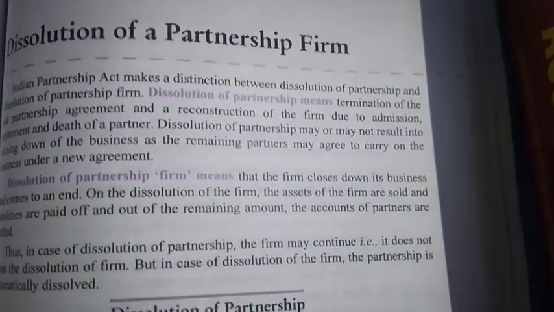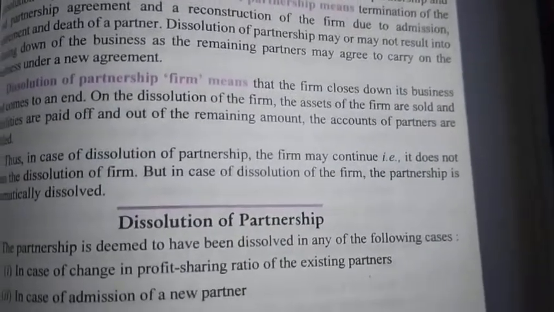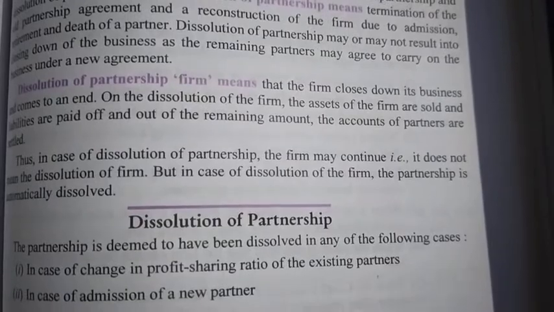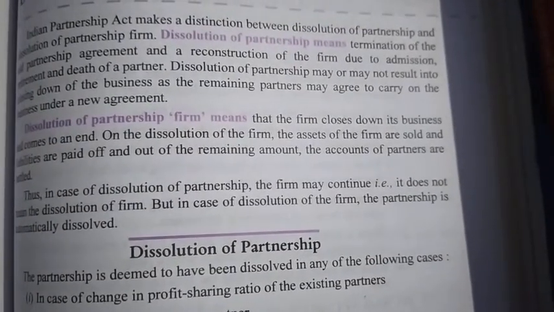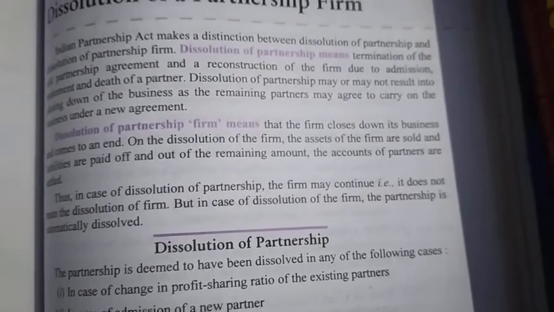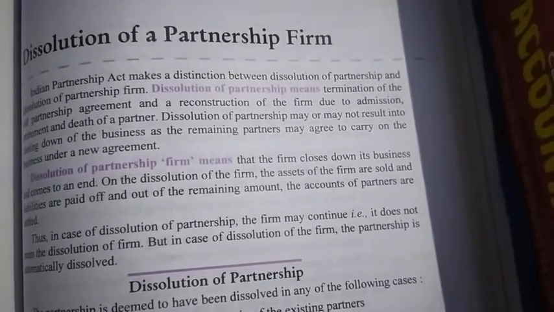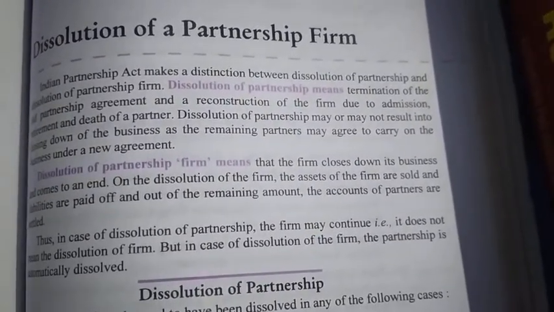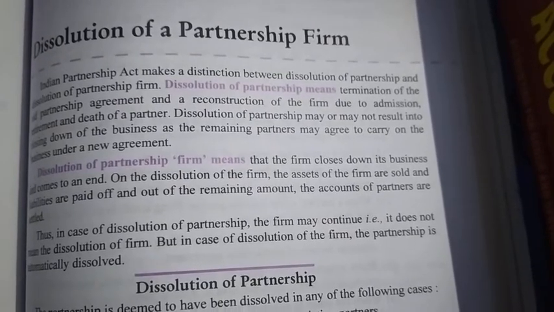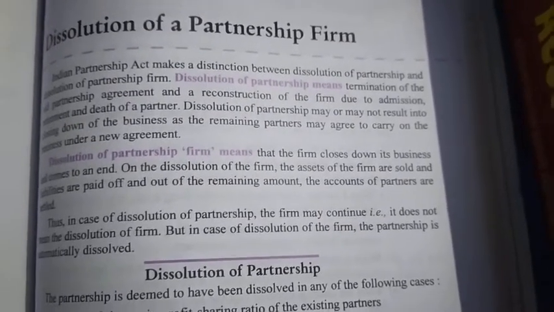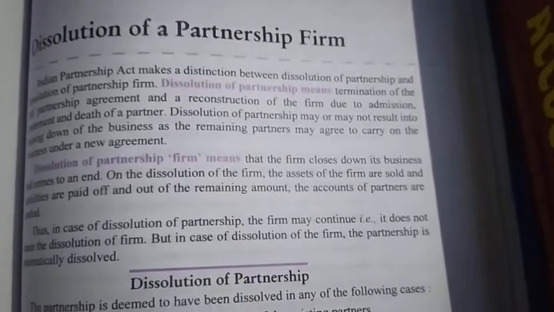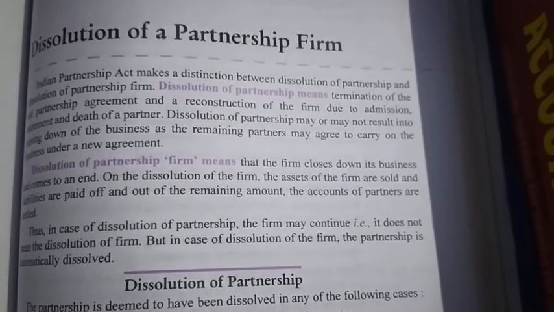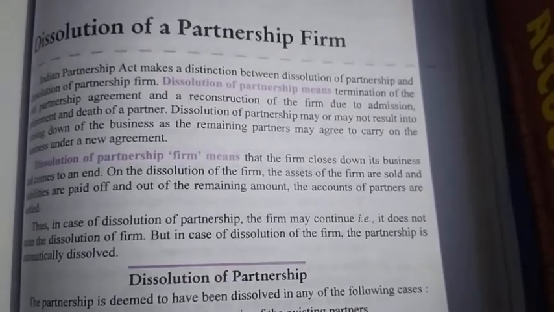Dissolution of a partnership firm, the definition as given in the book is: dissolution of partnership firm means that the firm closes down its business and comes to an end. Means the partnership firm is winding up its business, that is closing down its business, and when the business of the firm is closed down or wound up, then what happens? All the assets of the firm are sold, and whatever liabilities are outstanding, they are also paid off.